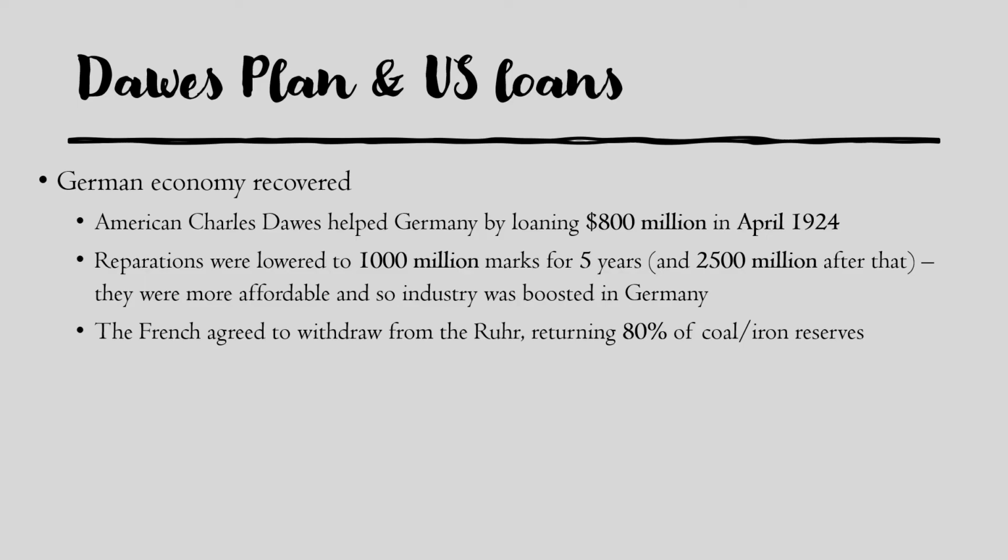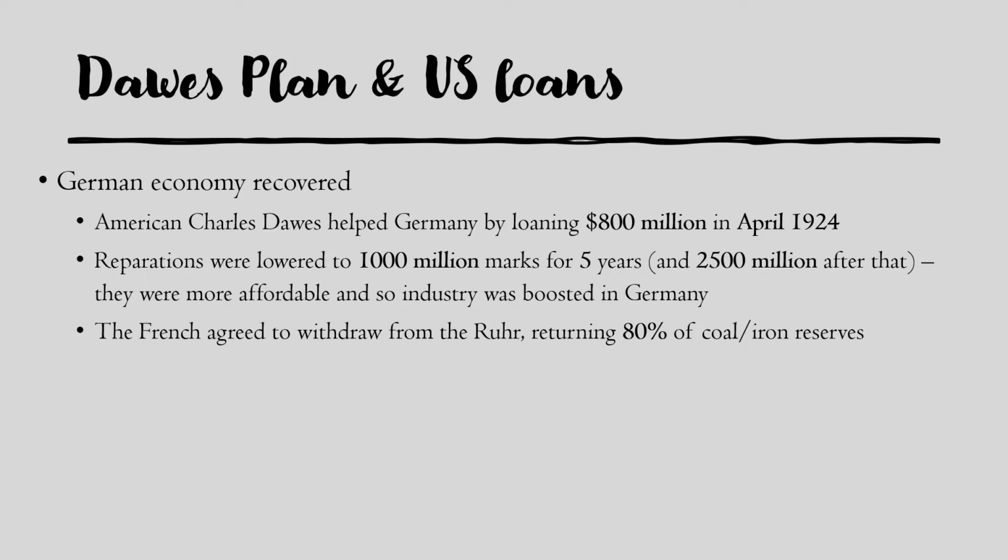In turn, reparations were also lowered to 1,000 million marks for 5 years and 2,500 million marks per year after that. This just meant that reparations were more affordable, and so the government didn't have to spend as much money on reparations, so could use the money instead to boost industry in Germany.